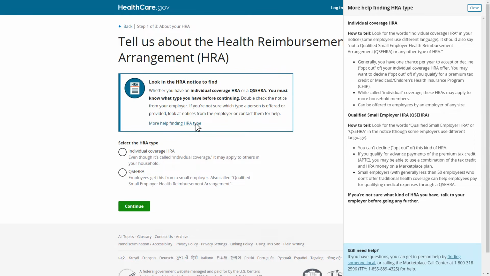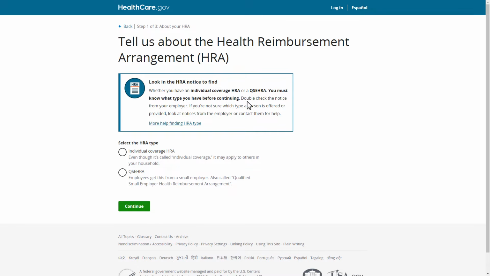Please note that consumers who are provided a QSEHRA or a qualified small employer HRA can click on the link below to learn more about entering a QSEHRA in the tool. If Tom's notice didn't have any of these keywords, he should reach out to his employer to learn more before continuing with the tool. Now that Tom knows he has an individual coverage HRA, he selects Close to leave the help drawer.